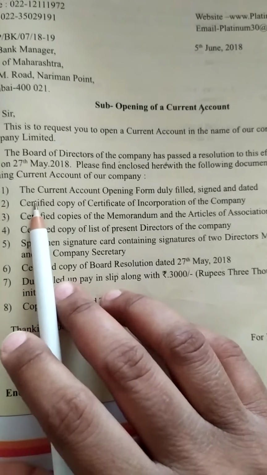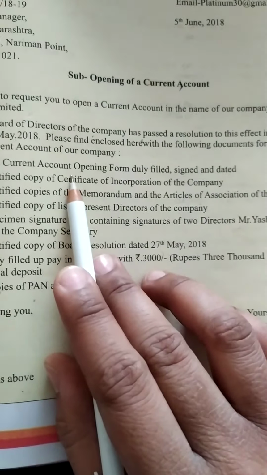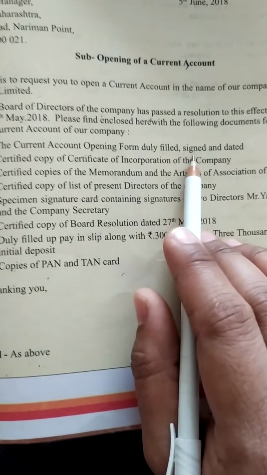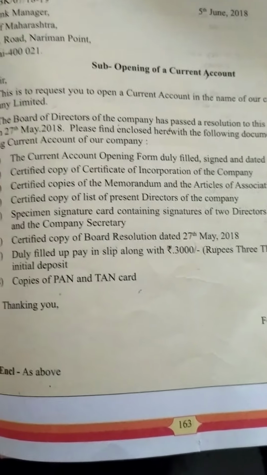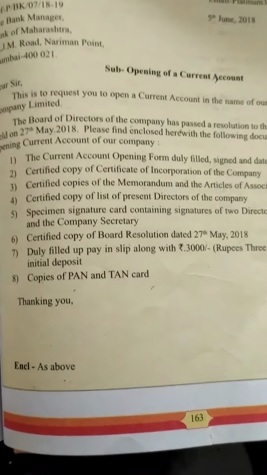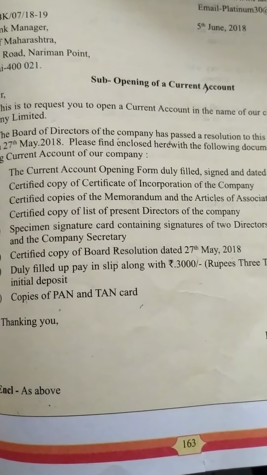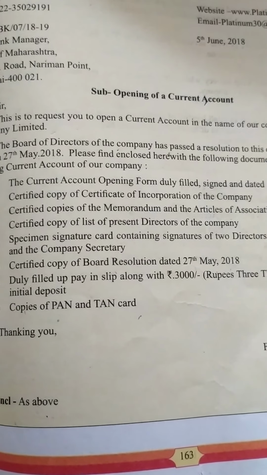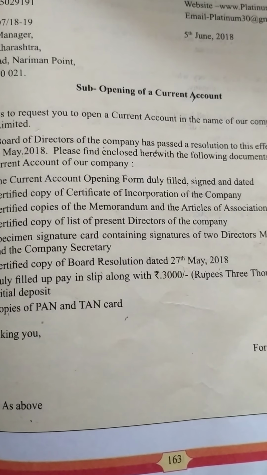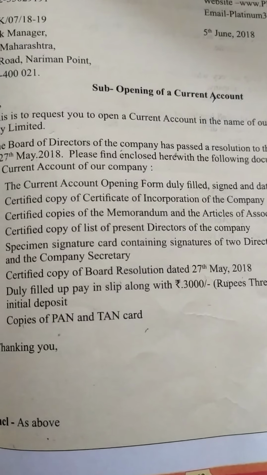Then here you can see the following documents are enclosed with the letter. First is the current account opening form, duly filled, signed and dated. That means we have to fill a form. The number 2 point you can see is a certified copy of certificate of incorporation. That means the secretary has to submit the incorporation certificate. Then afterwards memorandum and articles of association. That means this has to be submitted.